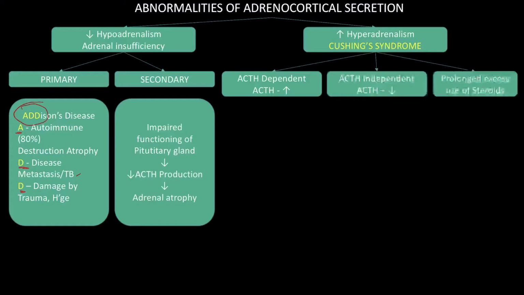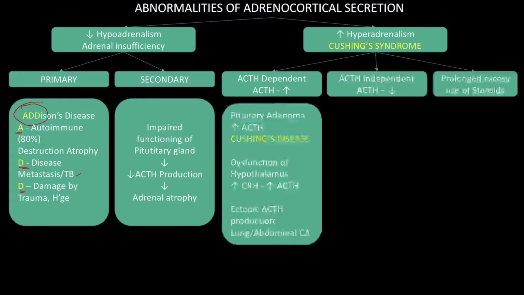Next, coming to the ACTH dependent causes. In case of a pituitary adenoma, which is secreting an excess amount of ACTH, that will excessively stimulate the gland to produce more adrenocortical hormones. This is Cushing syndrome due to a pituitary adenoma. It is also called Cushing disease. So Cushing disease is a part of Cushing syndrome.